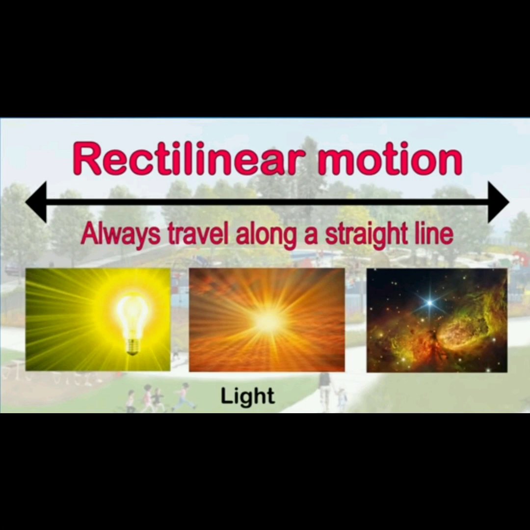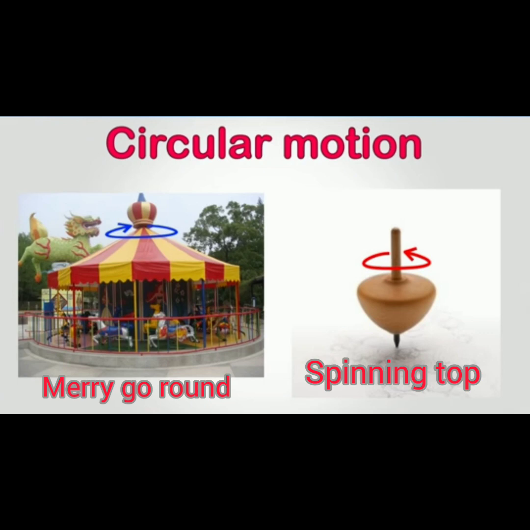The second type of motion is circular motion. In circular motion, the body always moves in a circular path. For example, your merry-go-round, the spinning top, or your earth revolving around the sun.